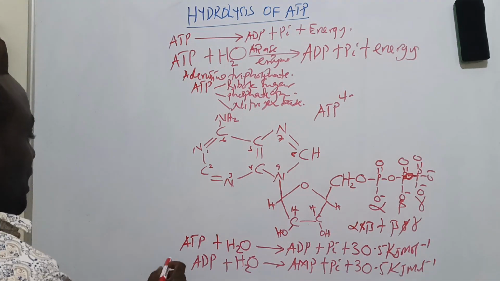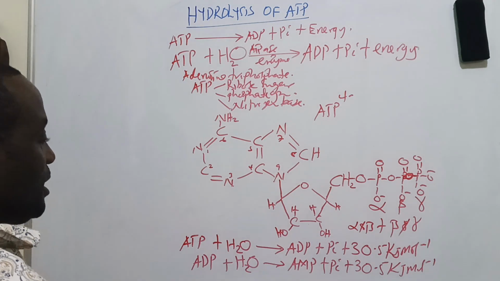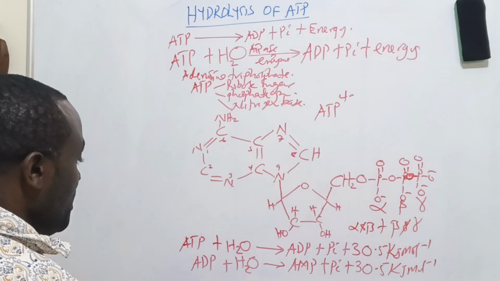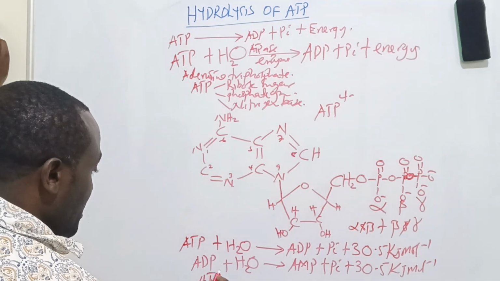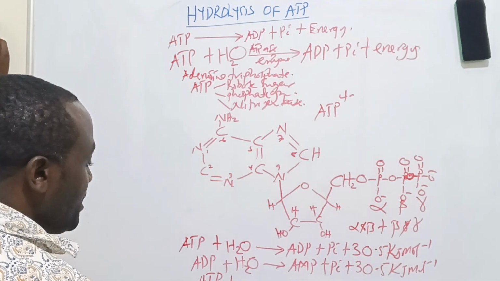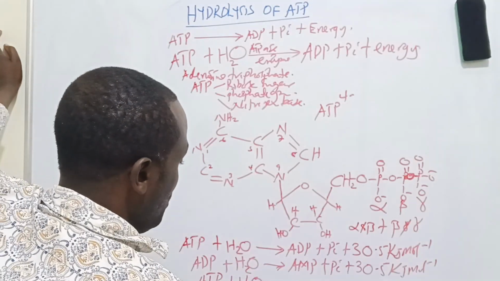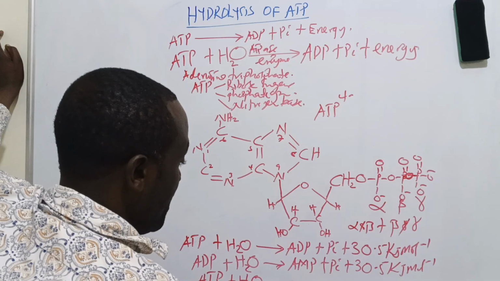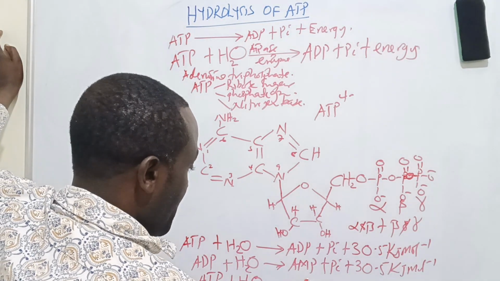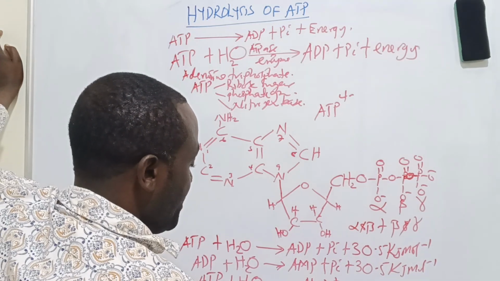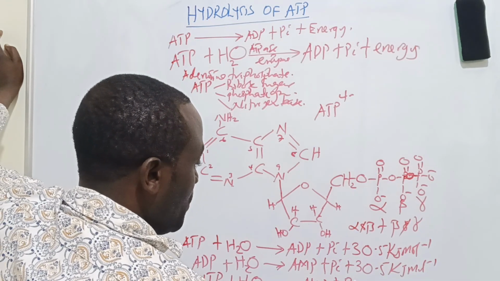Overall, if we add them and write an overall equation, it means ATP plus water, in the presence of an enzyme, liberates AMP plus a pyrophosphate.